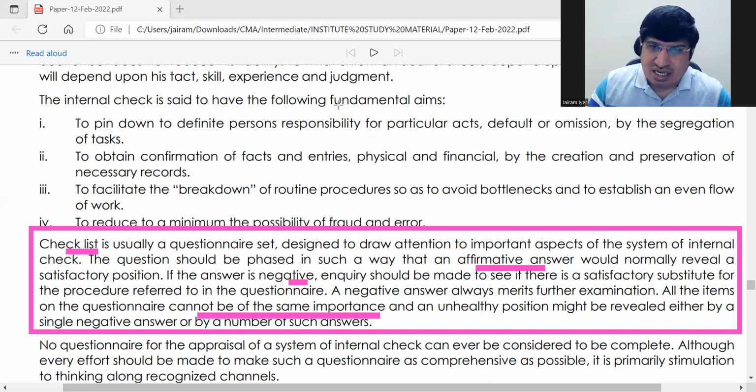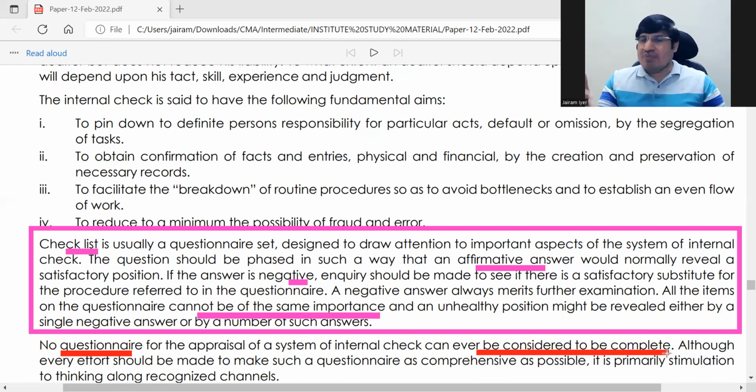So then the next point we are seeing here is that no questionnaire can be considered as complete. ठीक है. This is an evolving process. This time we had asked 10 questions, let us say, but we did not get some answers, so we thought of more questions. Next time, for the next audit, we have devised 14 questions, right?